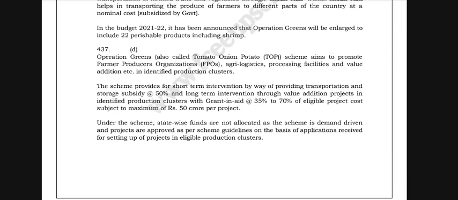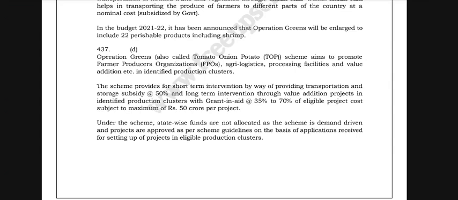State-wise funds are not allocated as the scheme is demand driven, and projects are approved as per the scheme guidelines and on the basis of applications received for setting up projects in eligible production clusters. Operation Green is also called Tomato Onion Potato. The TOP scheme aims to promote farmer producer organizations, FPOs, agri logistics, processing facilities and value addition in identified production clusters.